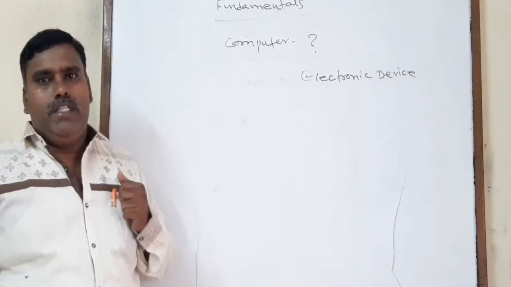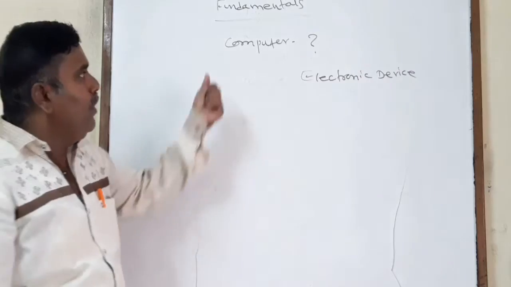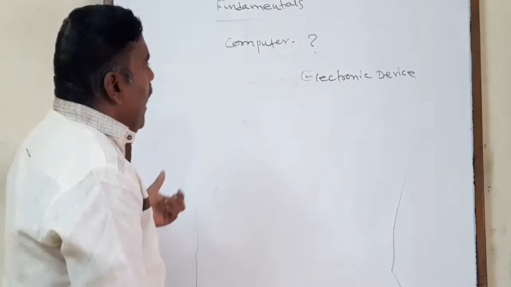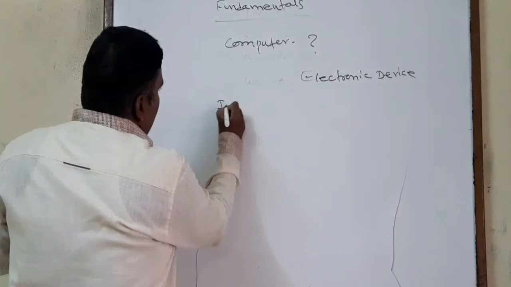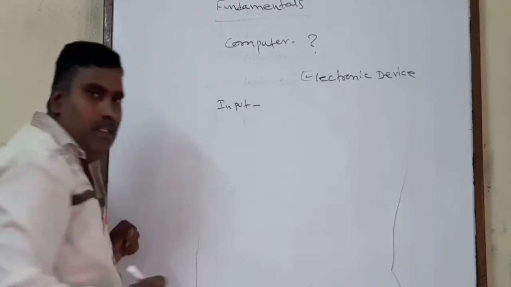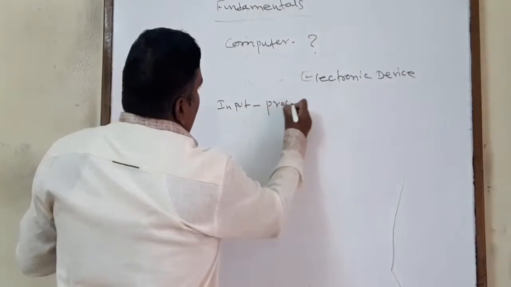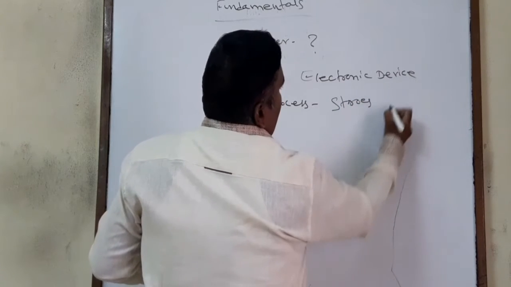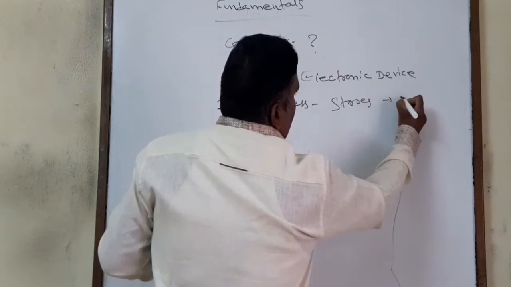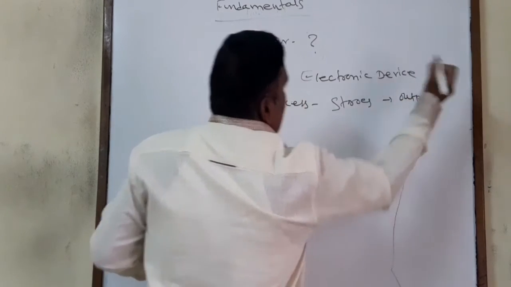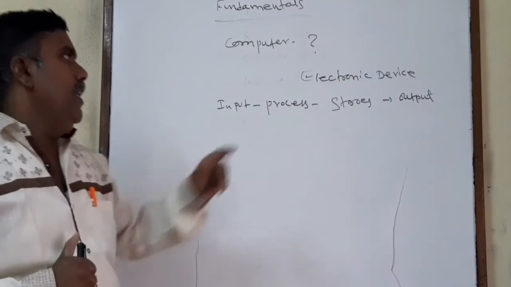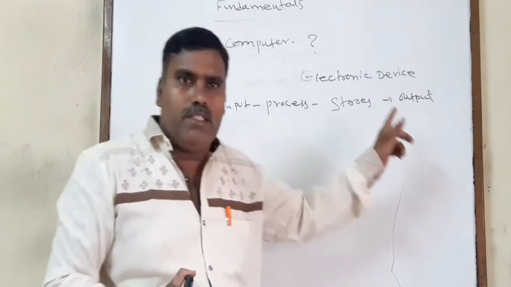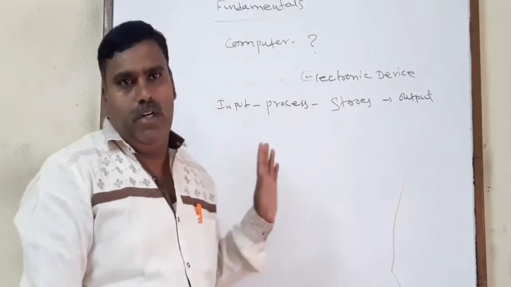What is an electronic device? An electronic device is a device which takes input information, processes it, stores data as well, and gives you some output. So an electronic device is a device that takes your input, processes it, stores information and gives you a result or output.